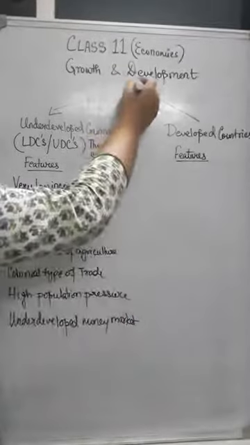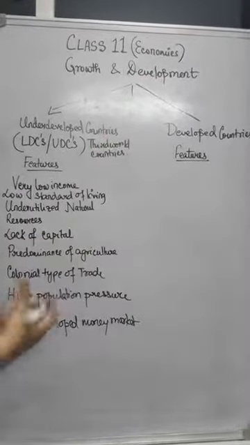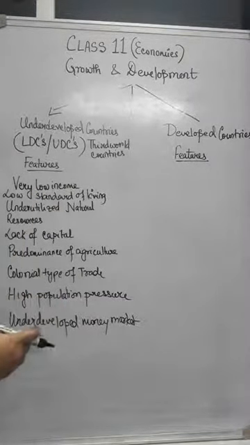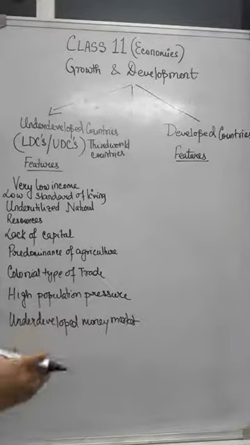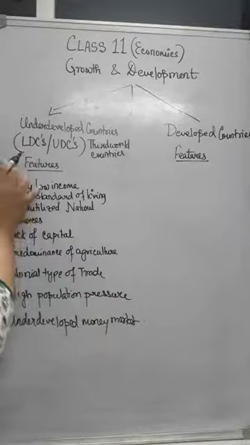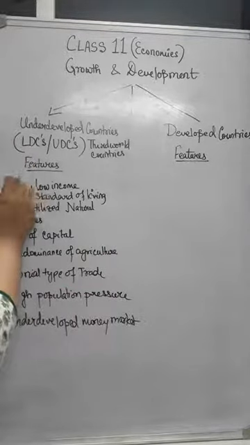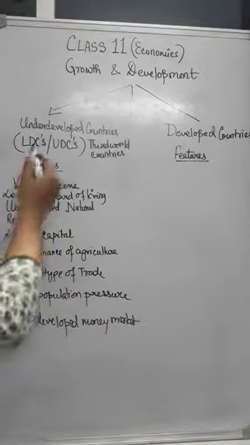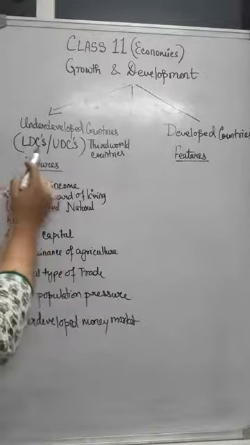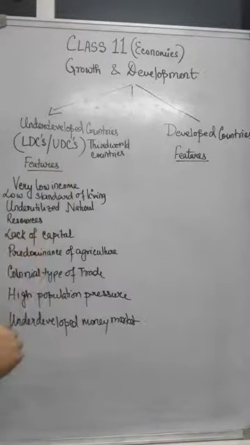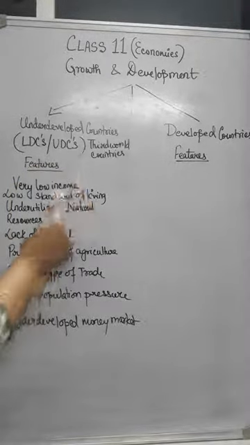If we compare all the countries, we see three types of countries according to the level or degree of development that they have achieved. Number one is underdeveloped. From the name you can understand that its development levels are fairly low. We also call these countries LDCs or less developed countries, or UDCs, underdeveloped countries, or third world countries.